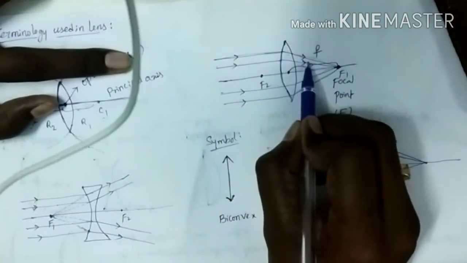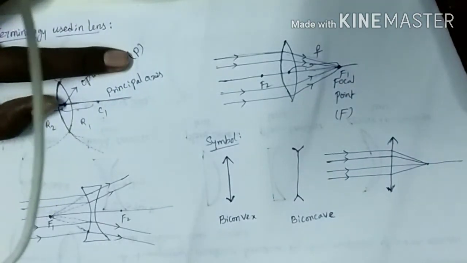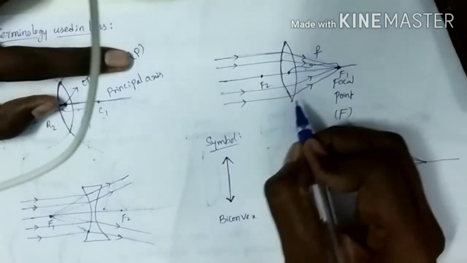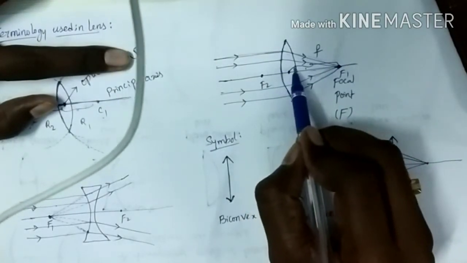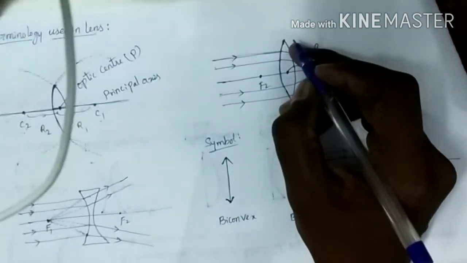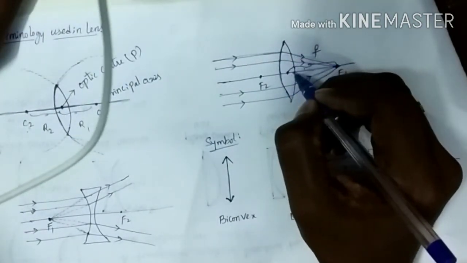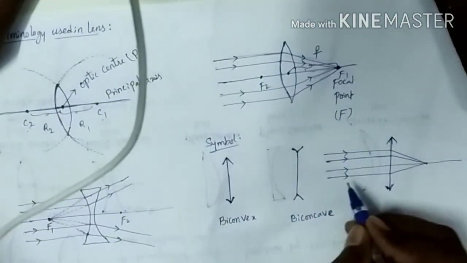Then how can these refracted rays touch the principal axis? Why? Because the distance between the two curved surfaces is very thin. Here we consider the thickness to be thin, so we can draw like this. Then it is easy to understand.